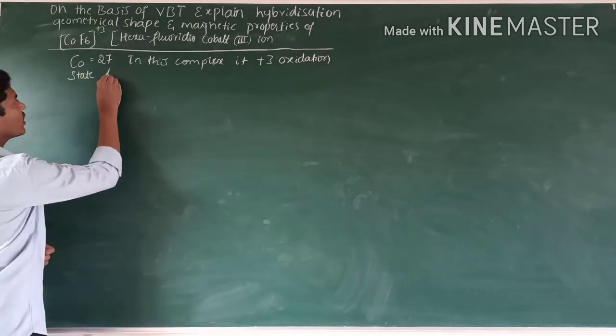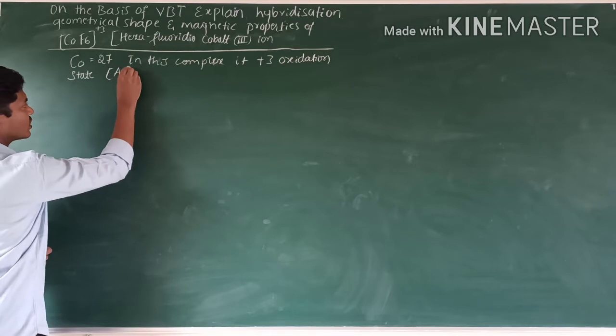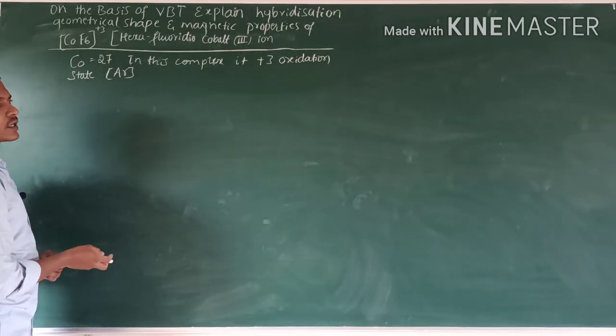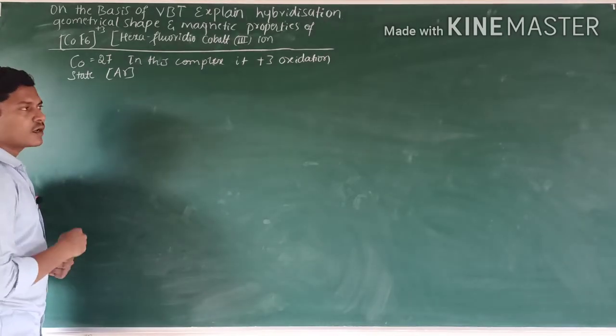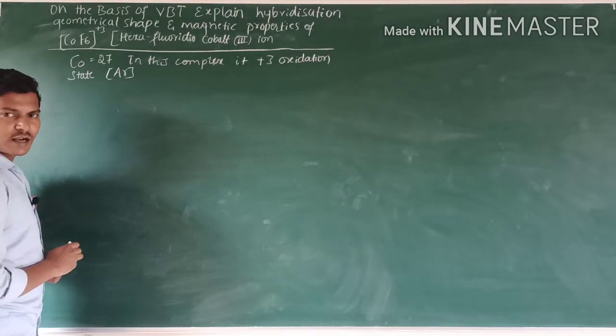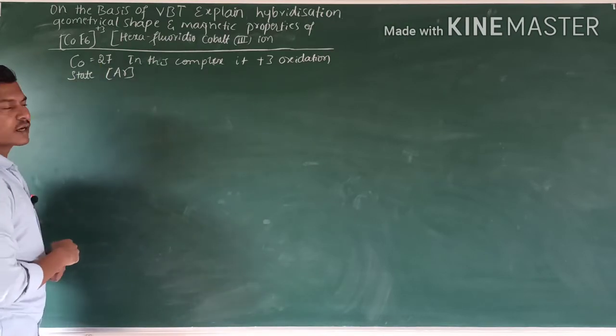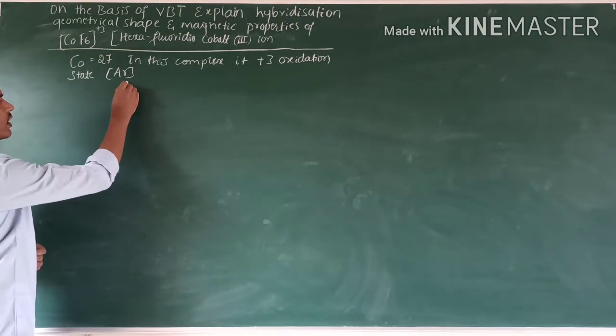So the electronic configuration of cobalt in plus 3 oxidation state: cobalt having atomic number 27, but with a plus 3 oxidation state, meaning loss of 3 electrons. Then how many electrons are remaining? 24 electrons are remaining. Argon is 18 electrons.